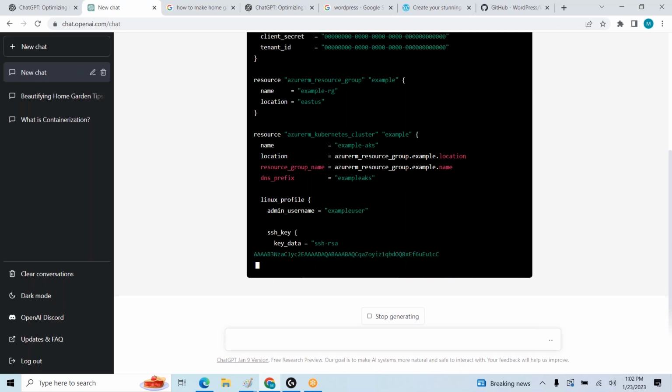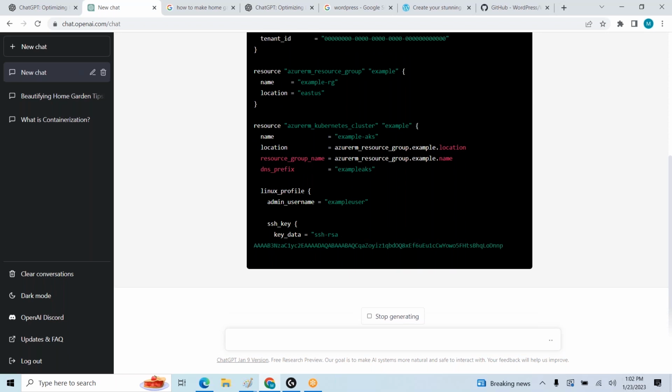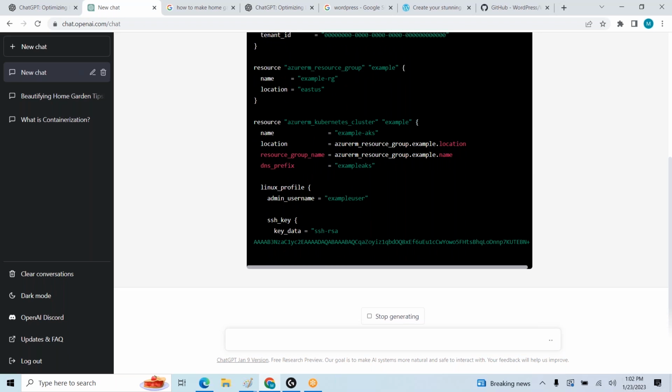Some SSH keys, so still it is writing the key.